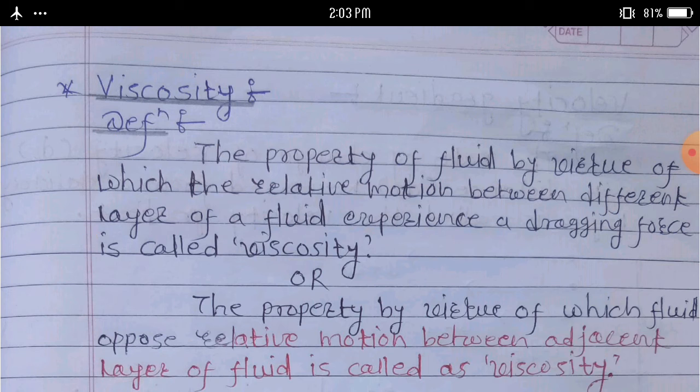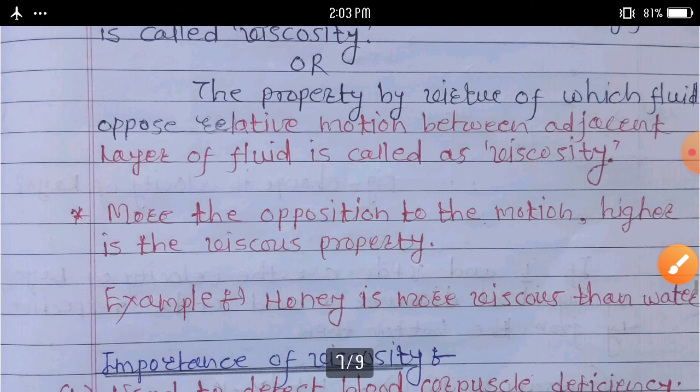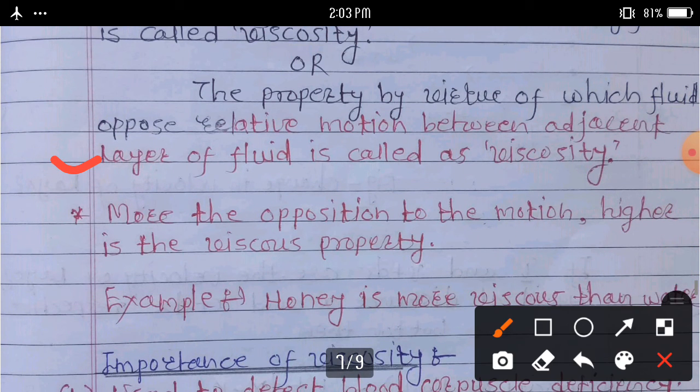Another definition prepared here. Simple definition: the property by virtue of which a fluid opposes a relative motion between adjacent layers of a fluid is called viscosity. The more the opposition to the motion, the higher is the viscous property.